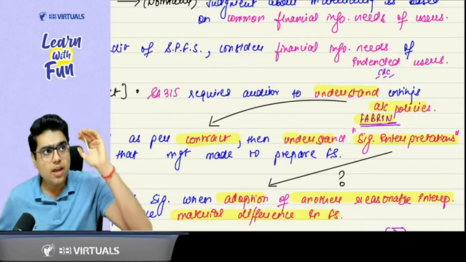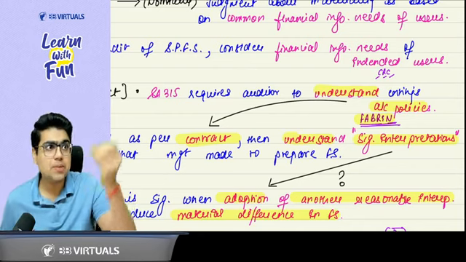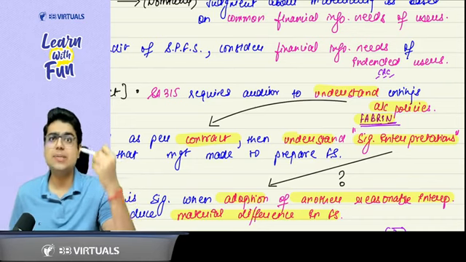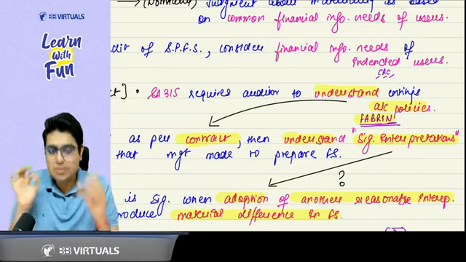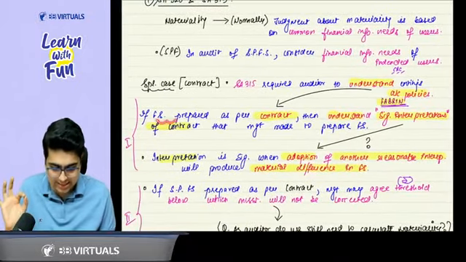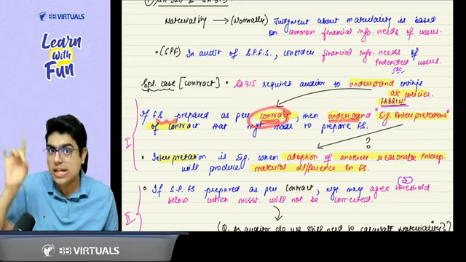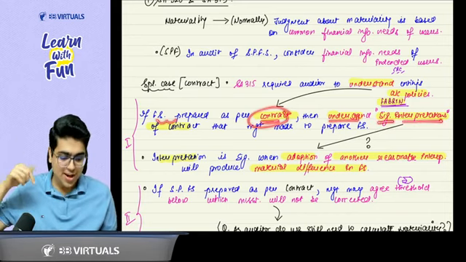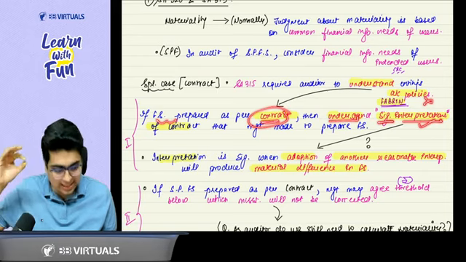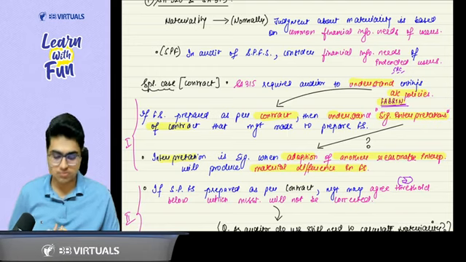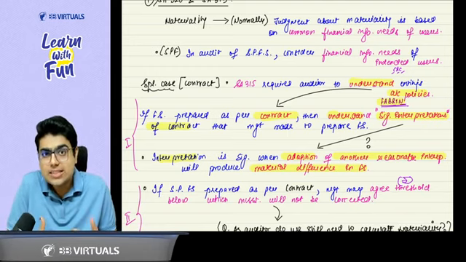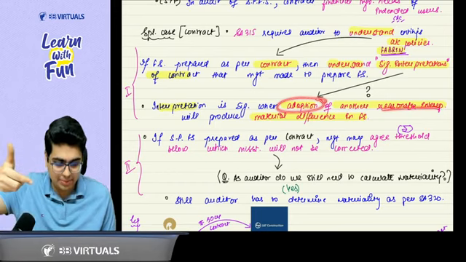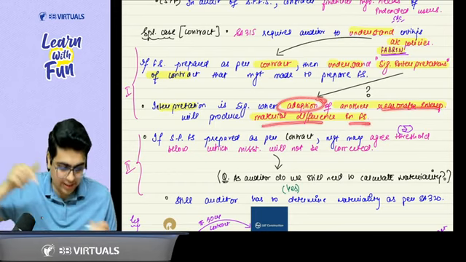Now, sir, when you are preparing the financial statements as per the contract, now accounting policy will become what? So in this case, if the financial statements are prepared as per contract, now you don't need to understand the accounting policy. You need to understand significant interpretations. Now, instead of accounting policy, you need to understand significant interpretations of contract. Now, sir, when is the interpretation significant? So, interpretation is significant when adoption of another reasonable interpretation will lead to material difference in the financial statement.